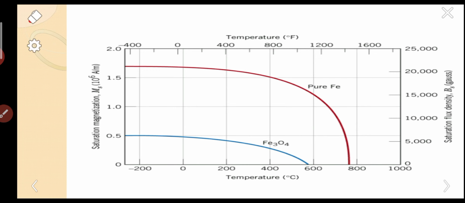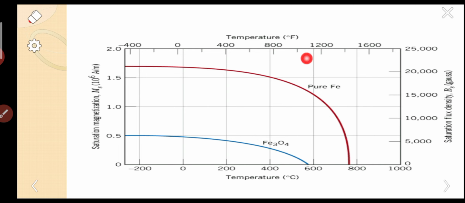Next, this is the graph between temperature and saturation magnetization. Here the temperature is in degrees centigrade, whereas in the last diagram they took the Kelvin scale. Fe3O4 is a ferrite, a ferrimagnetic material.